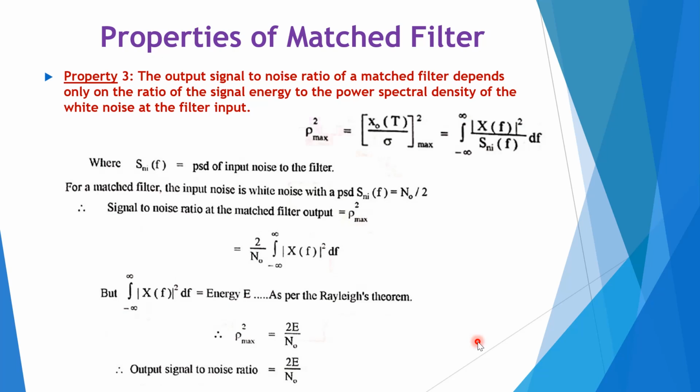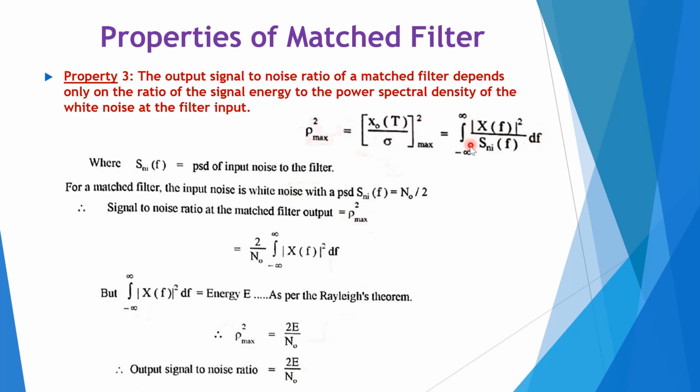Now coming towards the third property of match filter, the output signal to noise ratio of a match filter depends only on the ratio of signal energy to the power spectral density of the white noise at the filter input. Now we can see the proof of this. For this we need to consider signal to noise ratio of an optimal filter, which states that the signal to noise ratio is equal to the maximum value of XO of t squared divided by sigma squared.